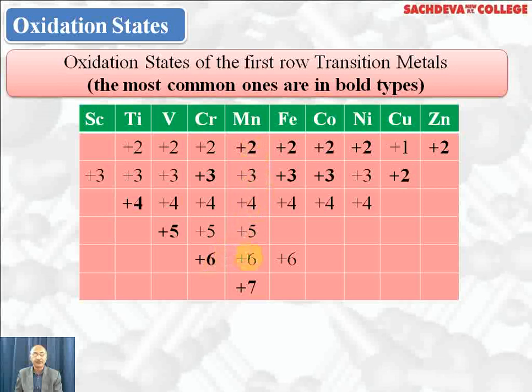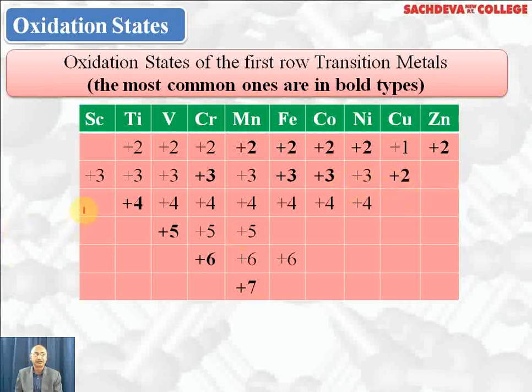Manganese shows the largest number of oxidation states because it has the maximum number of unpaired electrons, 5 unpaired electrons, 4s2 3d5, 7 valence electrons; +7 and +2 are most stable. Iron shows +2 and +3, which are more stable; +4 and +6 are rarely shown. Cobalt shows +2 and +3, +3 it shows in complex compounds; +4 is rarely shown. Nickel +2 is most stable, +3 and +4 are rare. Copper +1 and +2, with +2 more stable. Zinc only shows +2 oxidation state.